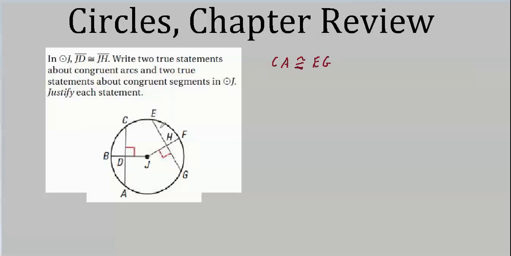What else do we know? Well, a radius can always just be extended out the other side and be considered a diameter. What do we know about a diameter which intersects a chord perpendicularly? Well, we have a theorem that goes both ways. Number one, if the radius is perpendicular to the chord, it's a bisector. On the other hand, if the radius bisects the chord, it has to be perpendicular. So, we can instantly write that EH equals HG.